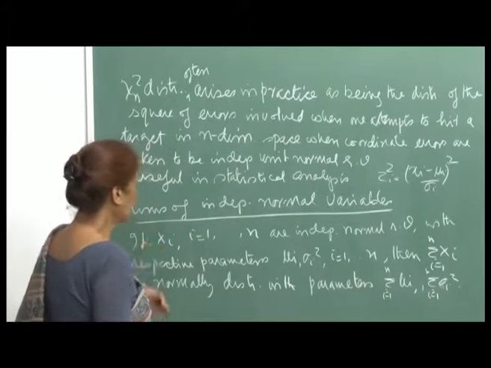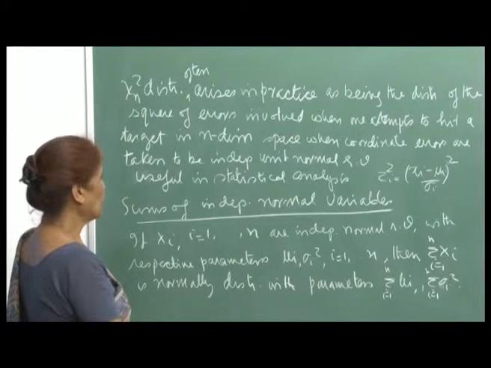Okay. So, now let me get back to sums of independent normal variables.